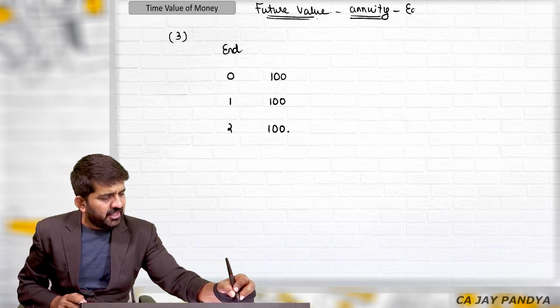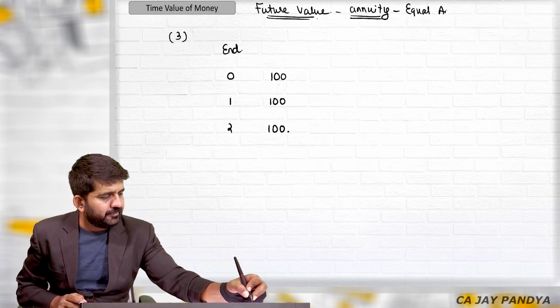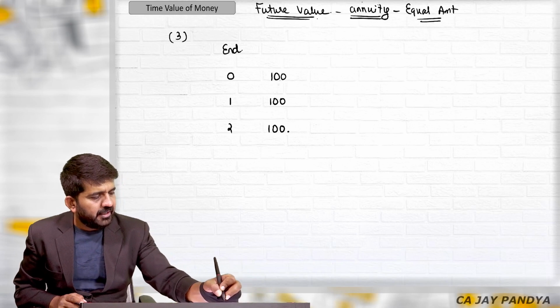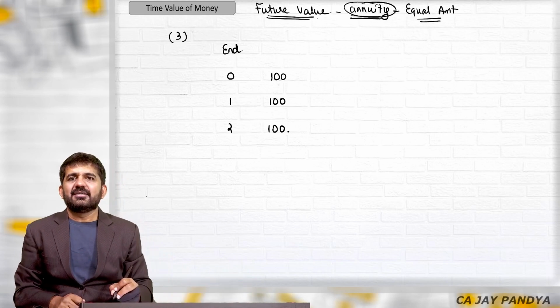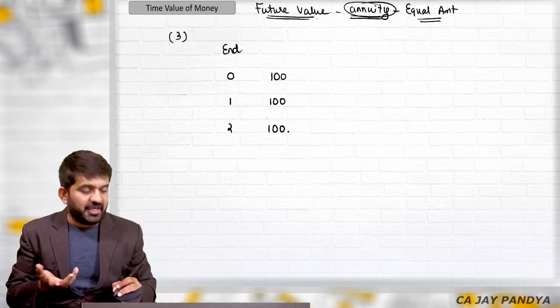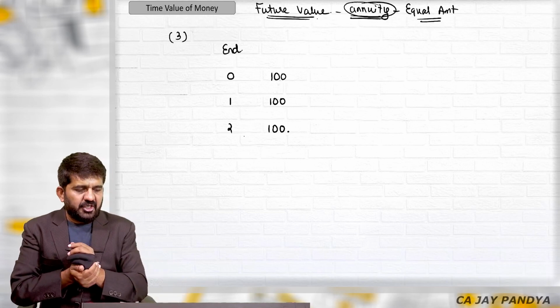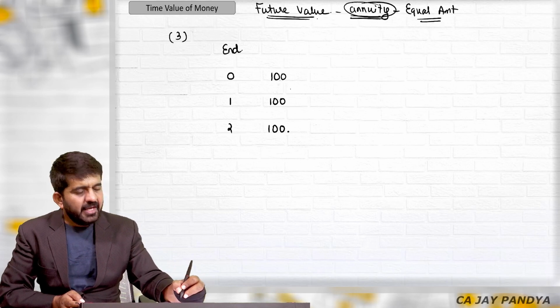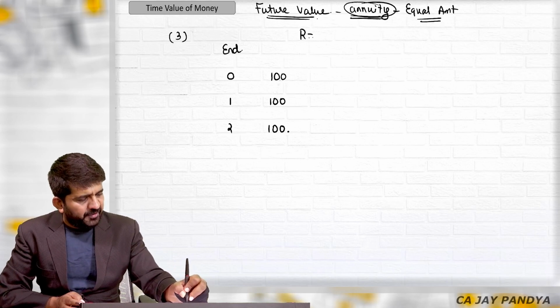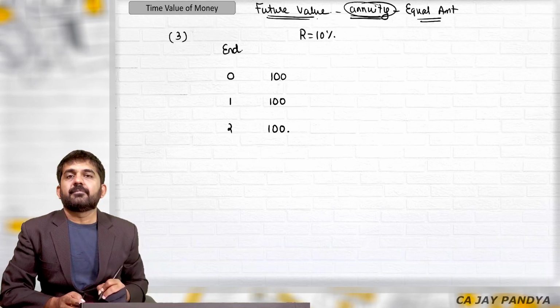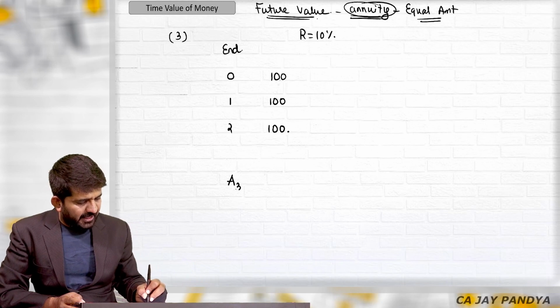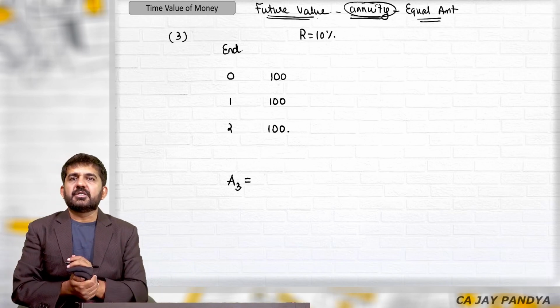Now any equal amount is nothing but annuity. So these questions are of annuity because the amount invested is equal. Rate of interest is say 10%. What will be the amount after 3 years?